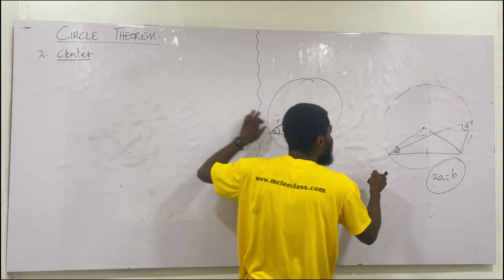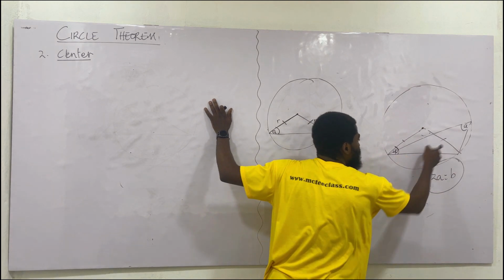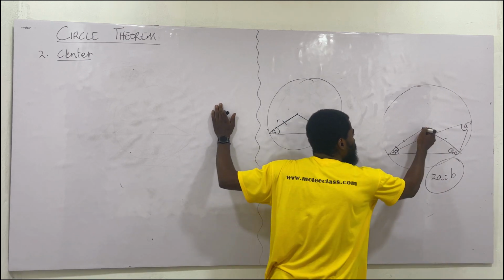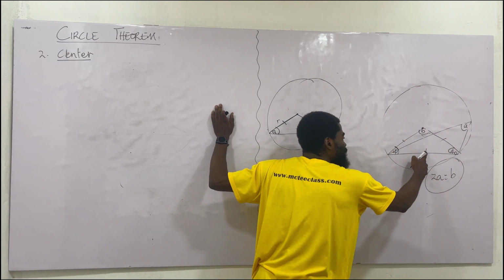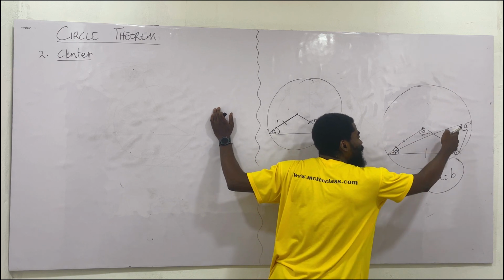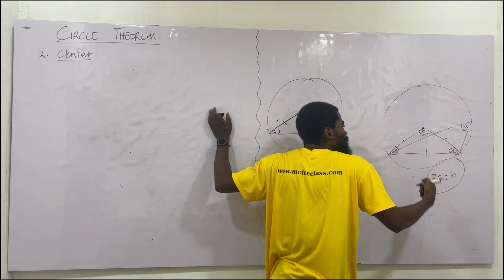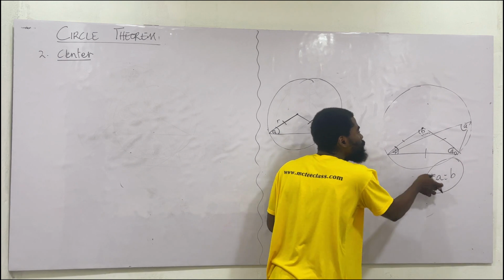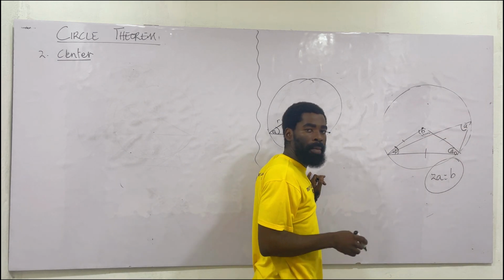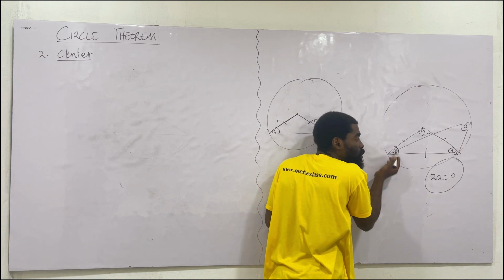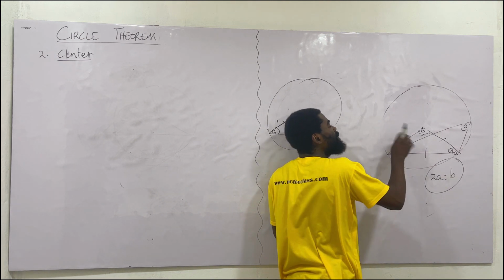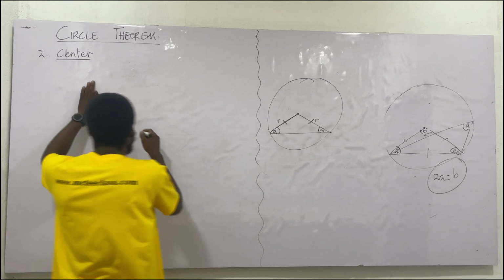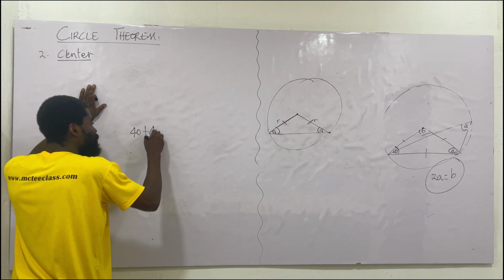Now you can see that, like I said earlier, the moment the triangle is formed here, we have an isosceles triangle. So if here is 40, automatically this side also becomes what? 40 degrees. Then I place a variable B here because I know the connection. Since they are sharing the same chord, the angle at the center and the circumference are connected. How are they connected? 2 times the angle at the circumference equals the angle at the what? The center. So once I know the angle at the center, I can get the angle at the what? The circumference. But how would I know that? I was given only one angle as 40. That's no problem. I understand that the triangle which is starting at the center is isosceles. So if there's 40, there's also what? 40.